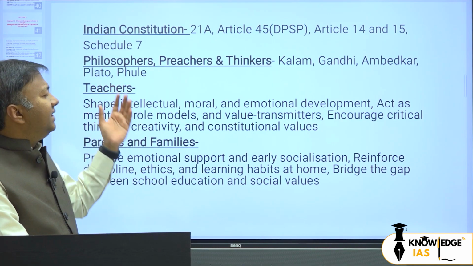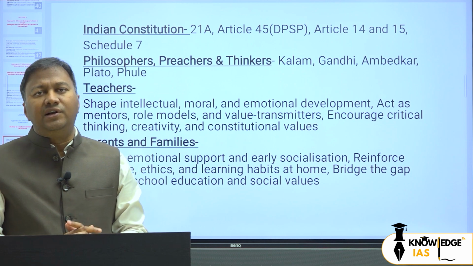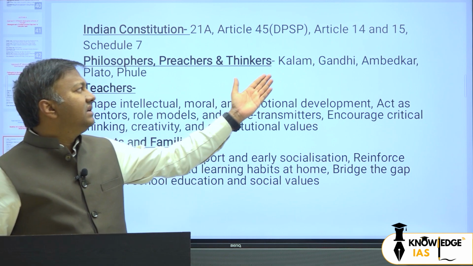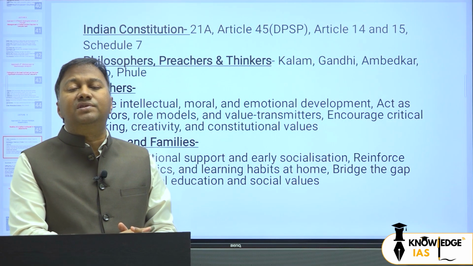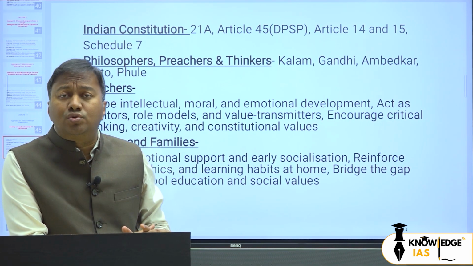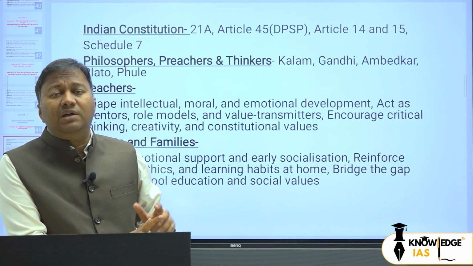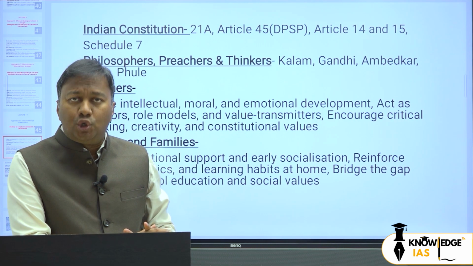Then we can discuss different philosophers, preachers, thinkers related to education. So here we can discuss Kalam. How come Kalam? Because APJ Abdul Kalam gave a very famous statement that we can make thousands of laws to stop corruption, but corruption can be stopped only by 3 people: father, mother and the teacher of a primary school.